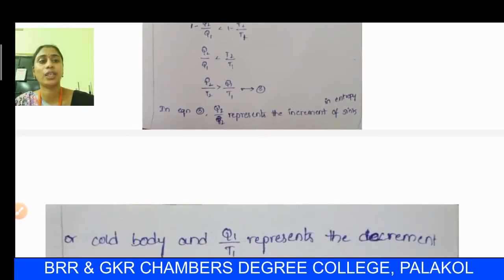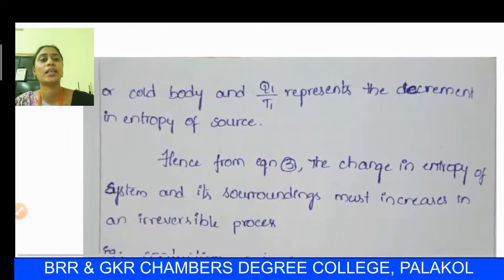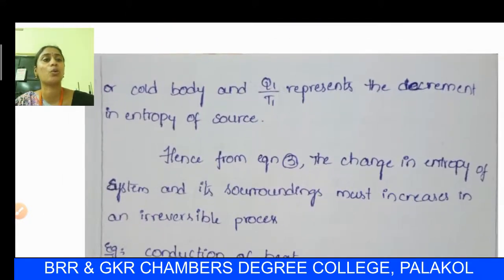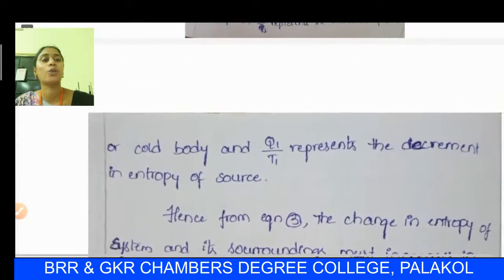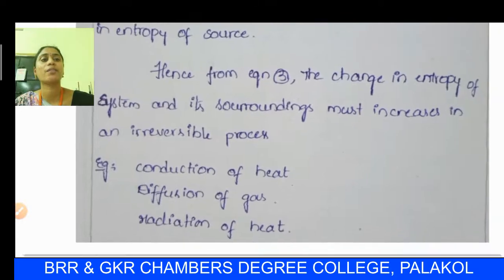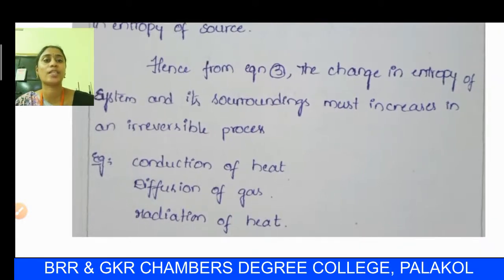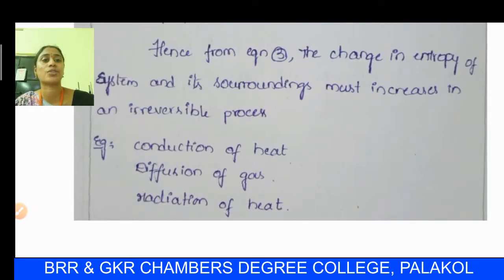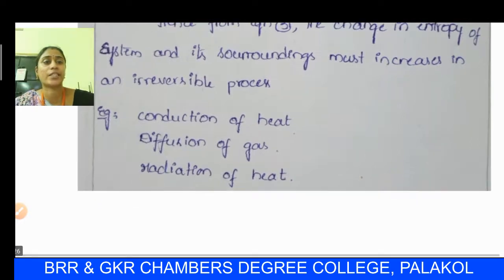In equation 3, Q2 by T2 represents the increase in entropy of the sink, or cold body, and Q1 by T1 represents the decrease in entropy of the source. Hence from equation 3, the change in entropy of the system and its surroundings must increase in an irreversible process.